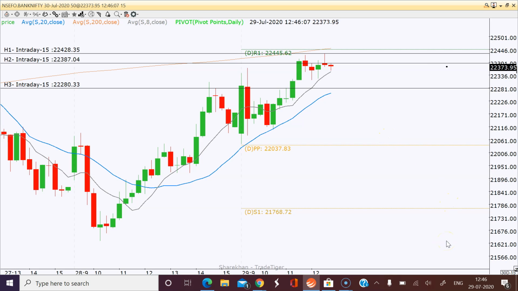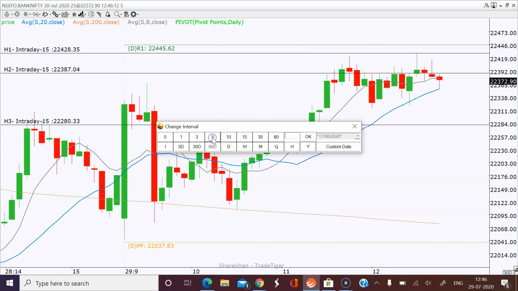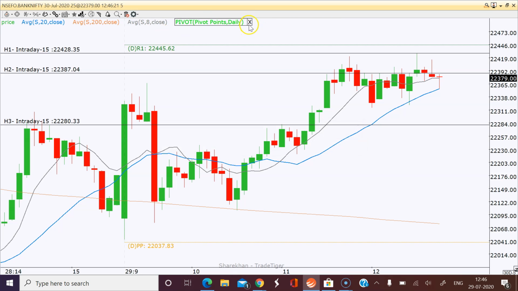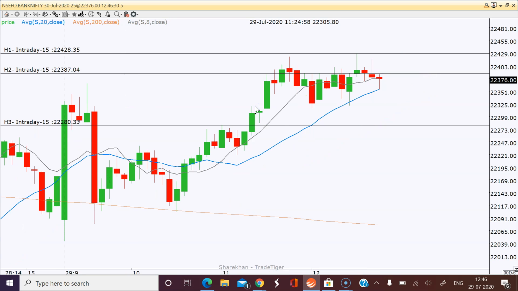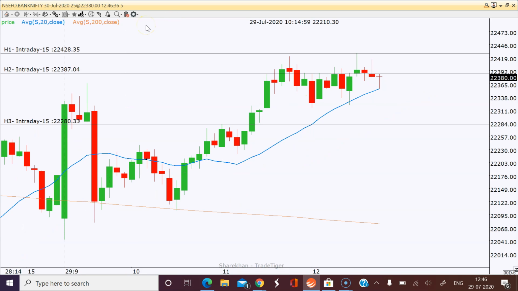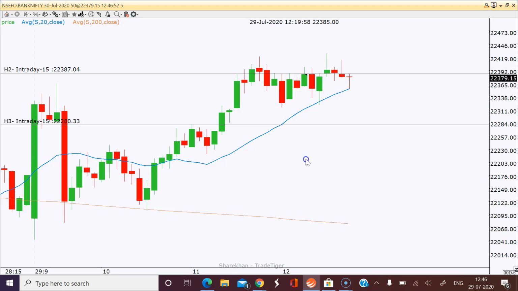To see more candlesticks, what I told you, we have to go back to the 5 minutes or 2 minutes chart. So let's see there, and I'll remove the pivot levels. Let's see now. It's triggered, just triggered. We'll take off this moving average also. Our target, what I told you, is 22,280. So we are on the 5 minutes chart.